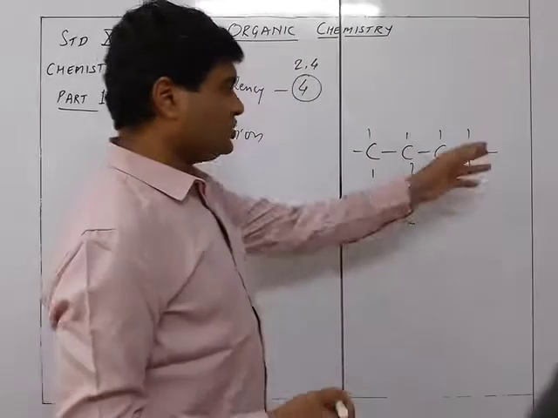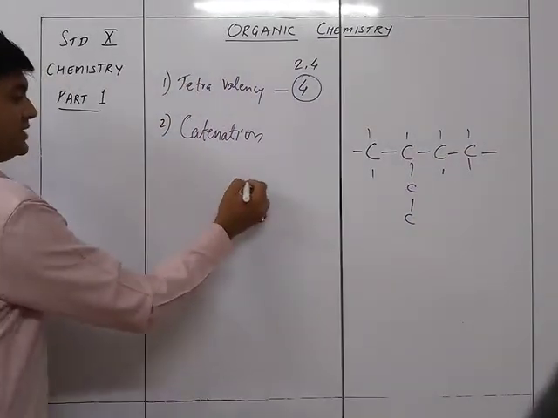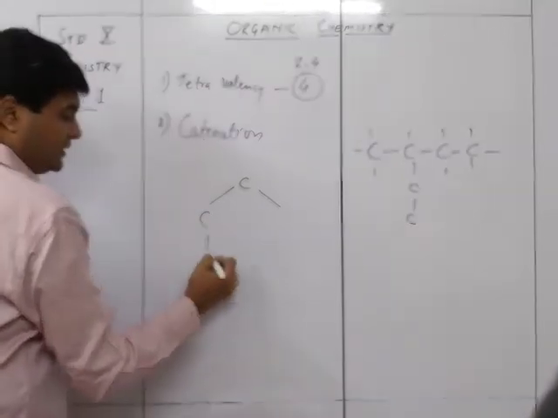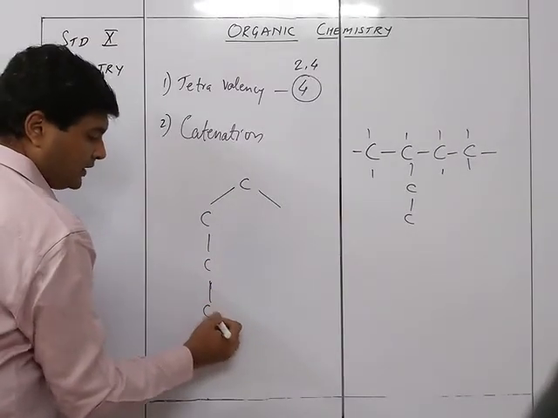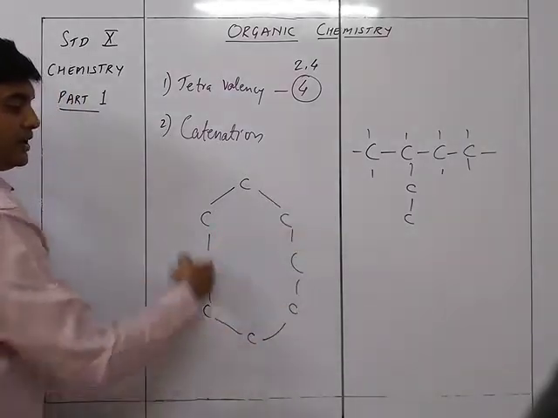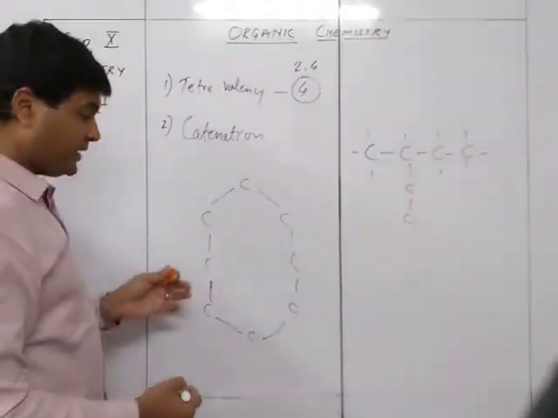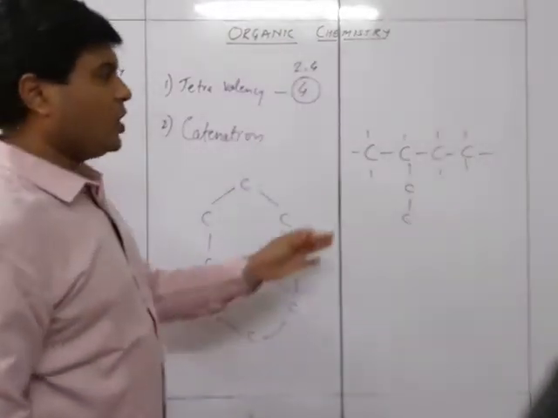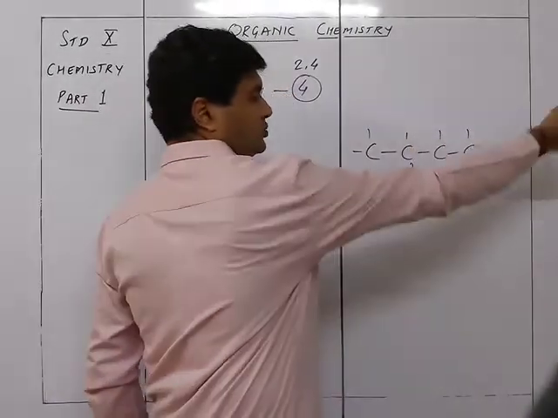It could be a long chain like this, or it could also be a ring, with one C, another C, and another C joined around, so that this way there will be a ring.